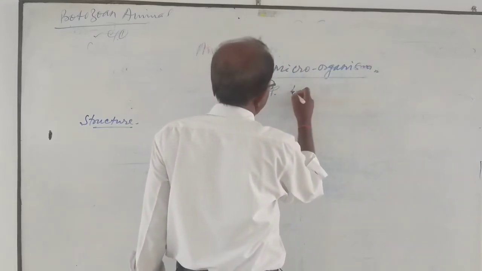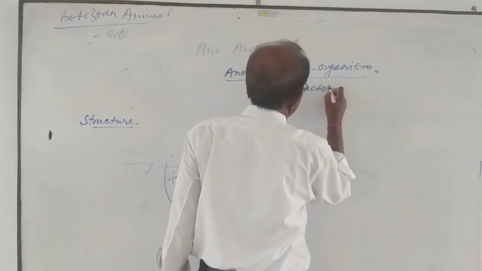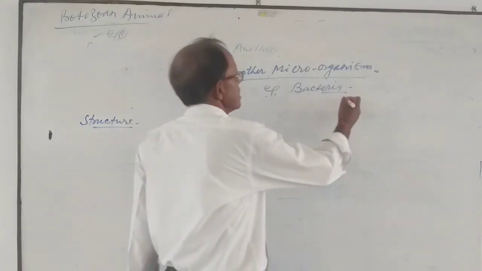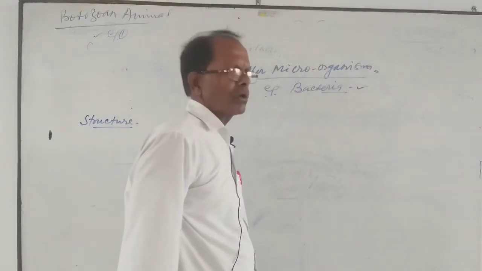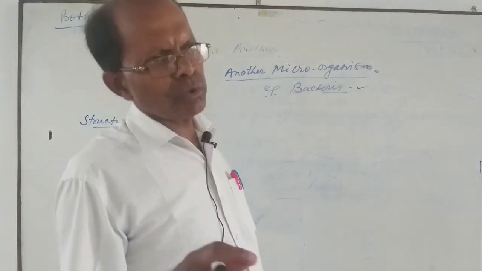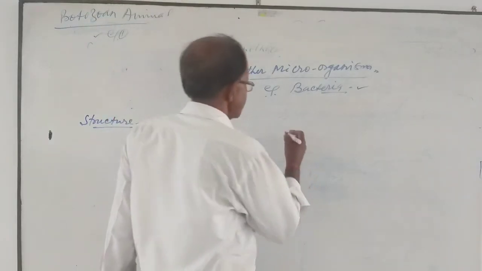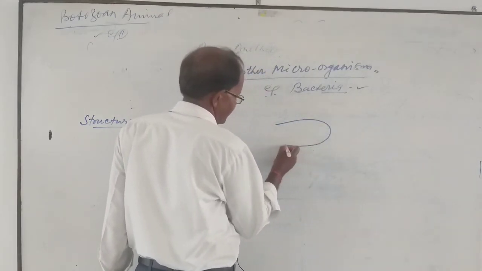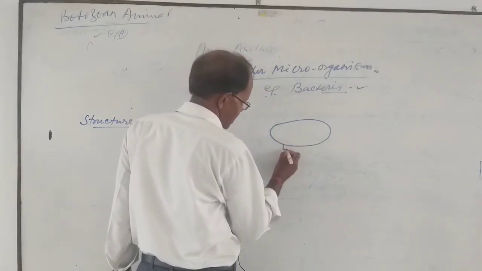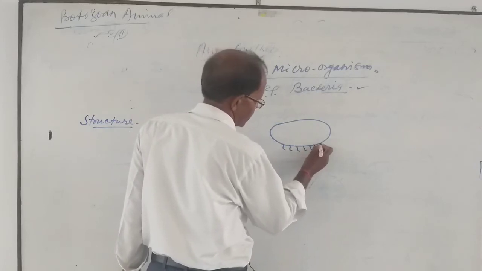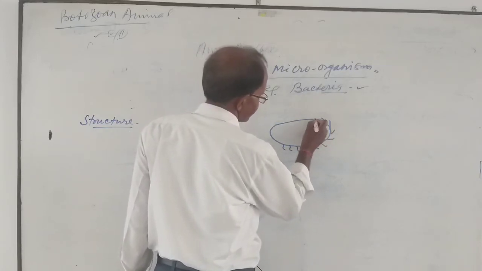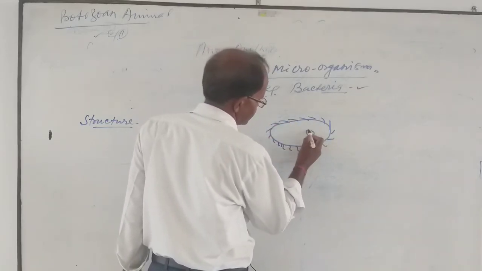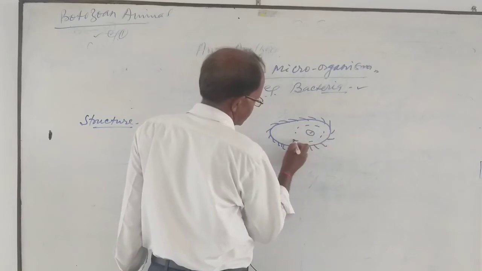Another microorganism, for example, bacteria. Bacteria is also a microorganism. We are not able to see it with the naked eye, and you will see for yourself what the structure of these bacteria is and where they are found. Now we are going to discuss how bacteria survive, and some bacteria can be taken by us, which is